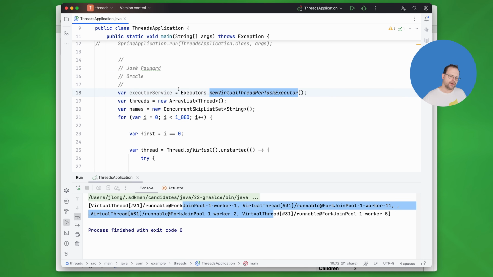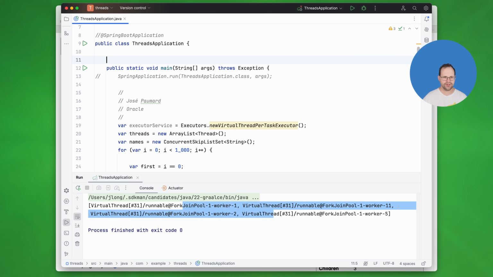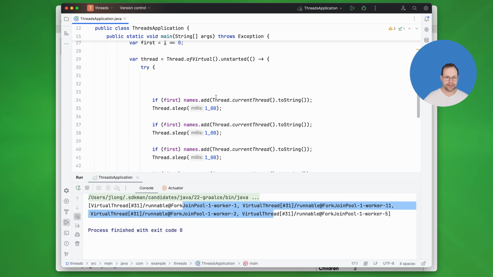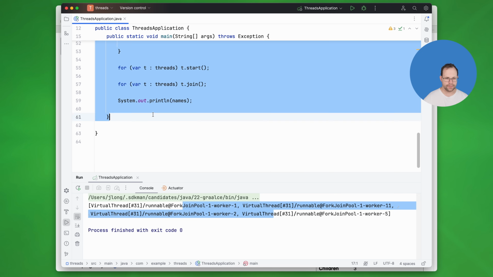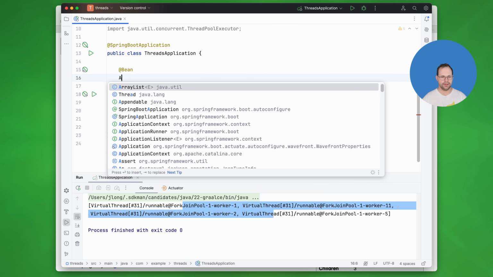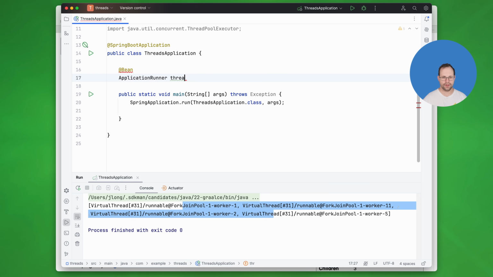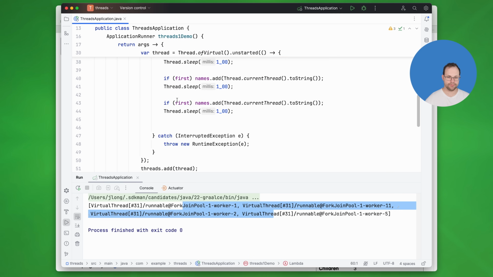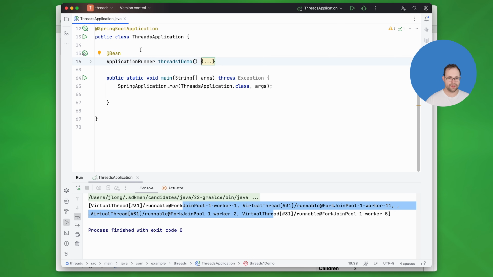Well, Spring has lots of configuration. Obviously, if you're using a Spring Boot application, you can, let me get rid of all that. I can put all this now, by the way, in an application runner, and we'll just ignore that. Threads 1 demo. Okay, very good. All right, there's the first demo. So Threads 1 demo, close that. Actually, I don't want that to run anymore, but it will run on startup.